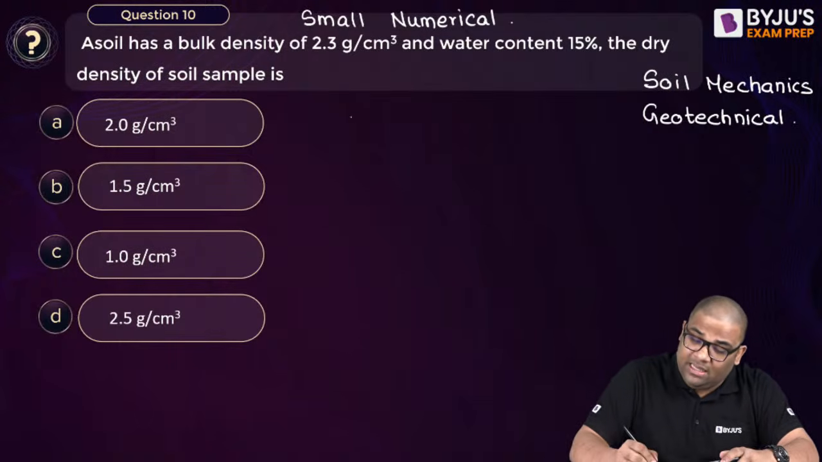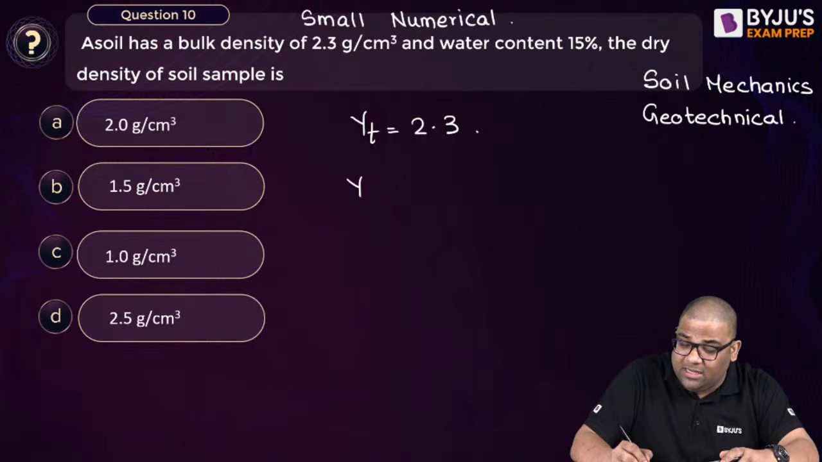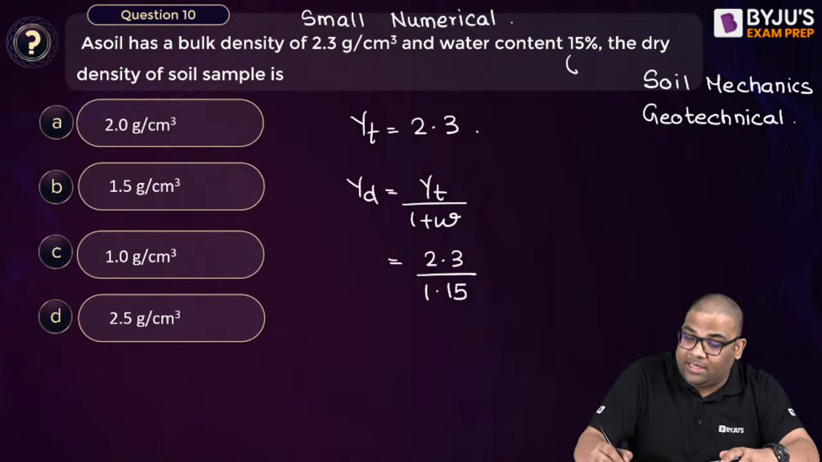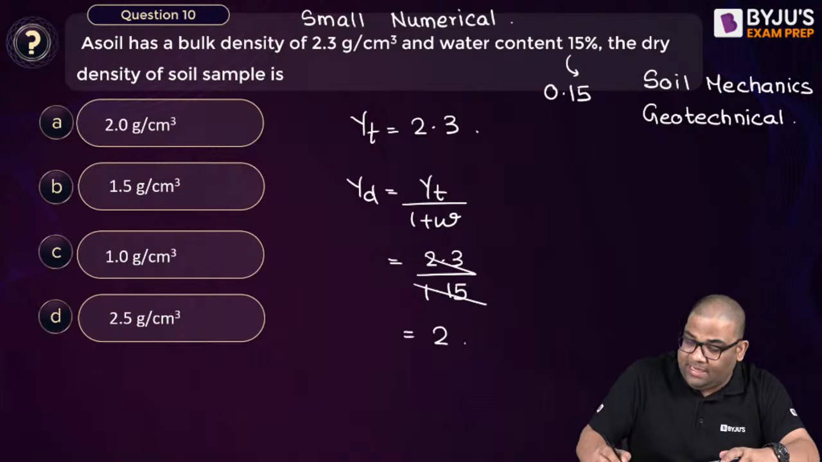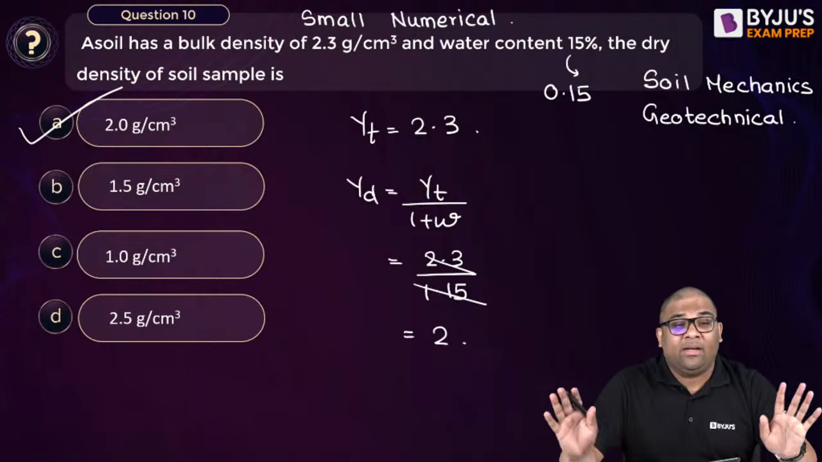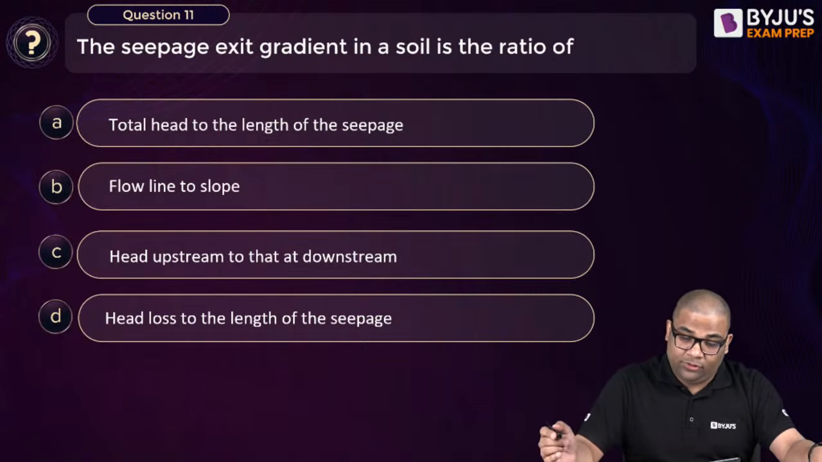Very easy. You see, bulk density is given as 2.3, water content is given as 15%. So dry density will be bulk density divided by 1 plus water content, that is 2.3 divided by 1.15, where water content in decimal is 0.15. So this is an easy calculation. Such easy questions I can attempt very fast. So the answer is A.